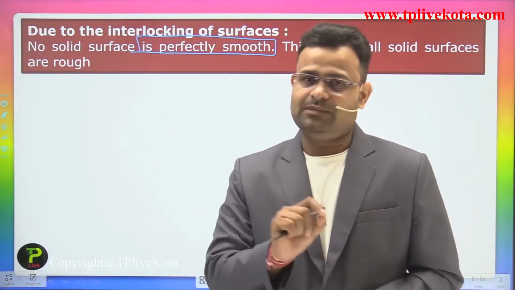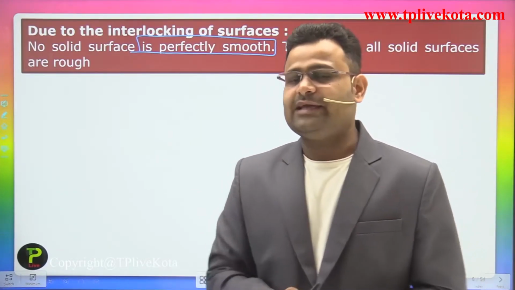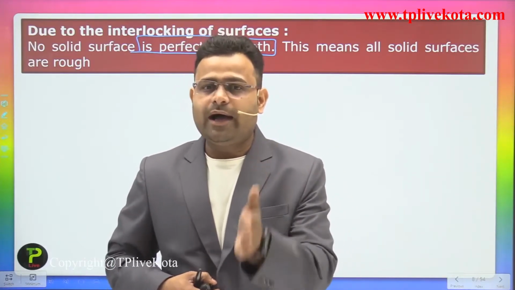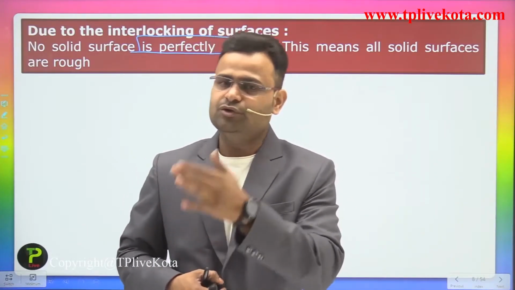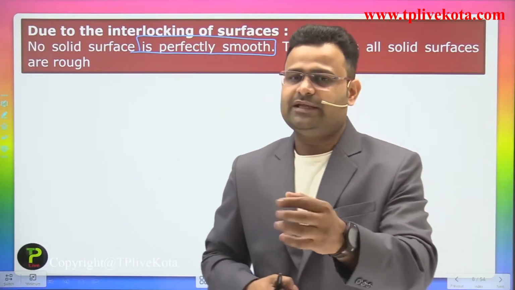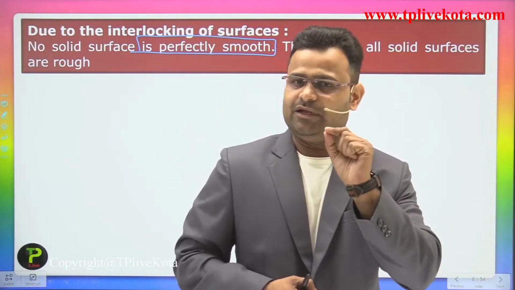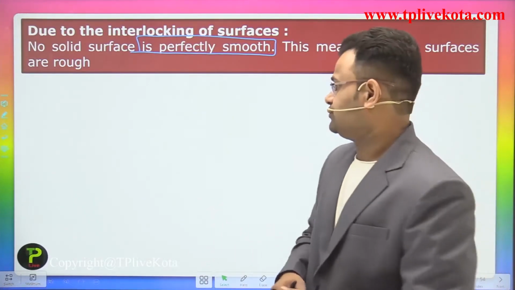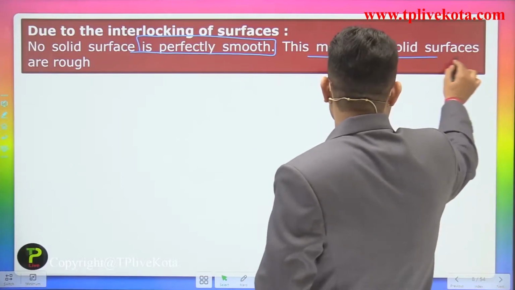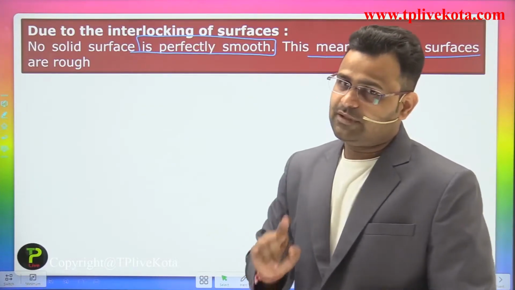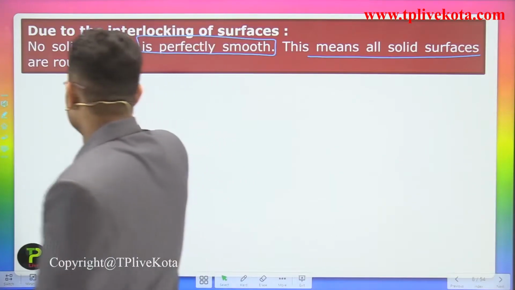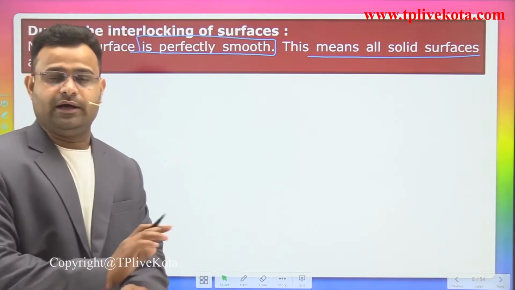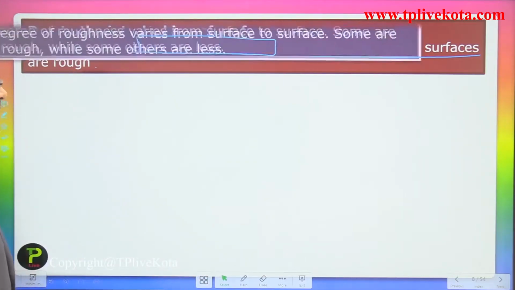It has some roughness, but in comparison to others it has a high smoothness, or you can say a very low roughness is available, but no one is 100% smooth. This means all solid surfaces are rough, guys, even a glass.